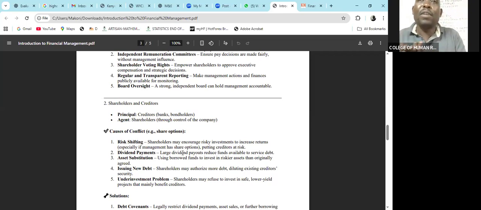We have made a profit of 6 millions. Then the shareholders during the AGM decide that out of the 6 millions, 5.8 will go to the dividends. So then what remains is only 200,000. So the creditors will start getting worried. Is this 200 going to be enough to pay us back our money that we gave?